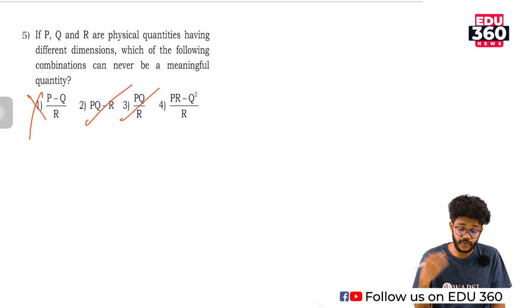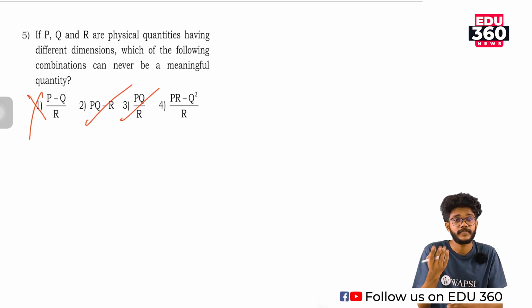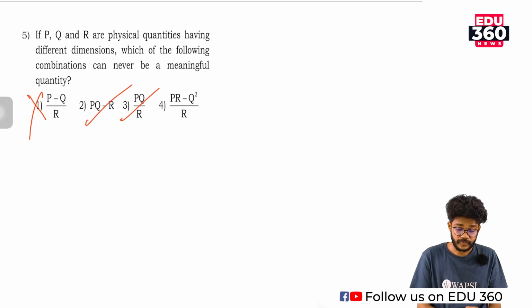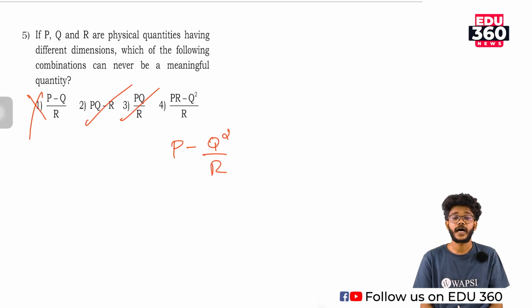PR minus Q square. That means PR can be the dimension of Q square, so it can be divided by R. That means P minus Q square by R. Q square by R can be the dimension of P, then P can be subtracted from P itself. So option 4 is also correct.